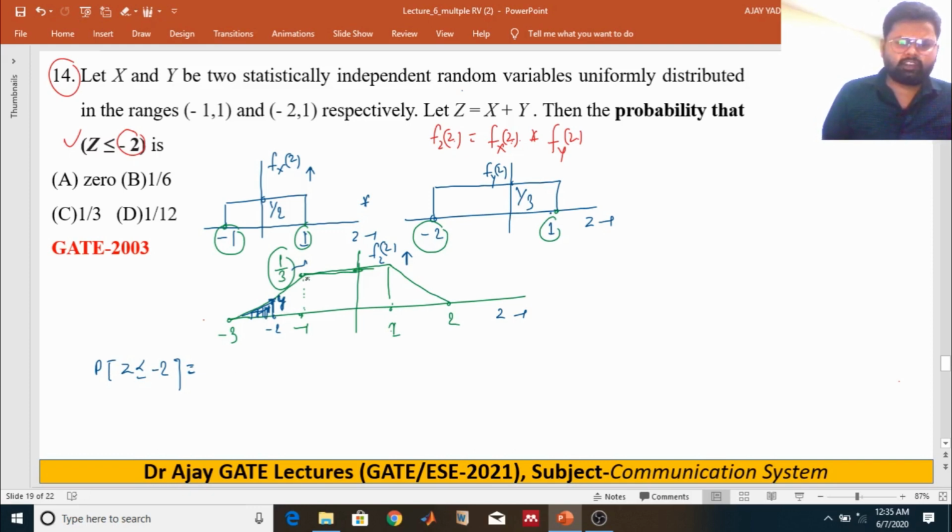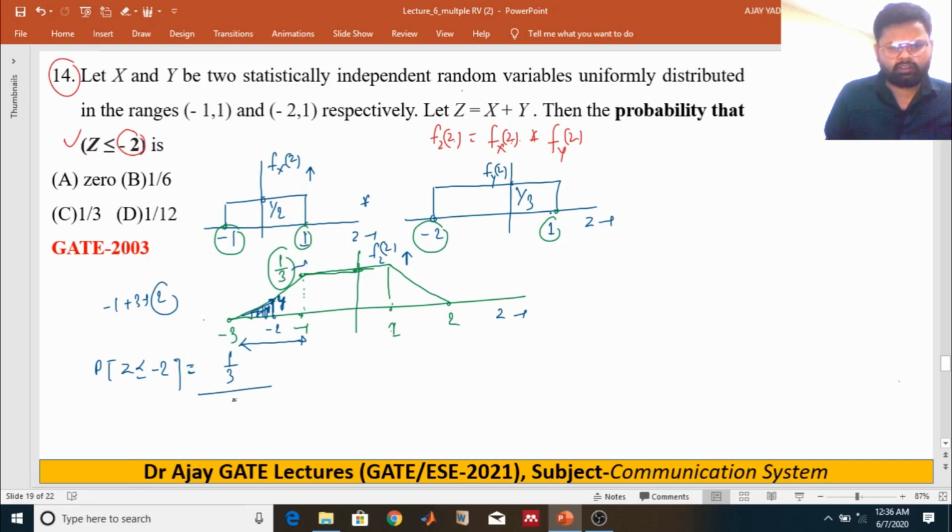So what is the slope of this one? That is change in y-axis over change in x-axis. Y-axis is 1 upon 3, and change in x-axis is minus 1 plus 3, which is 2, so the slope is 1 by 6.